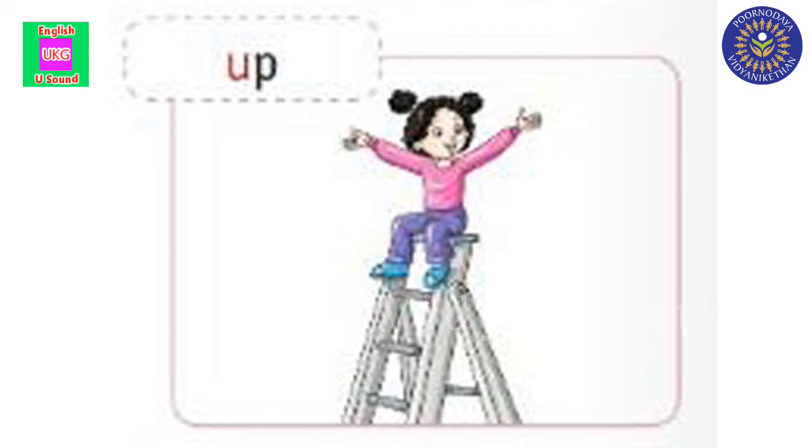Now, here is the next one. Can you see this children? A girl is on a ladder. Up. Repeat it children. Up. What is the spelling? U-P. Up. What is the sound here? A sound. Up. U-P. Up. Did you understand children?